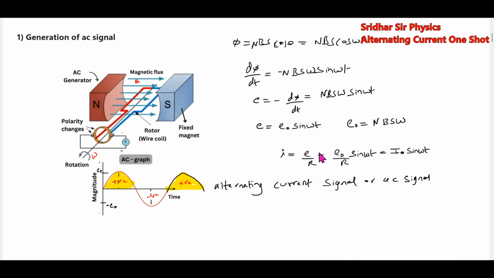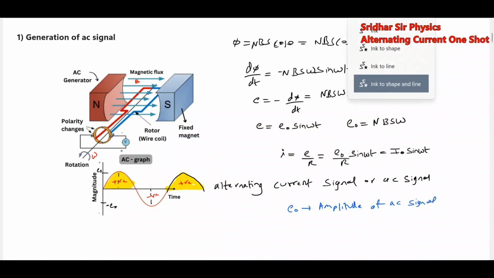Okay, I get this. So this is about the generation. This is called the magnitude or amplitude. What is E naught? E naught we will call the amplitude of the AC signal.